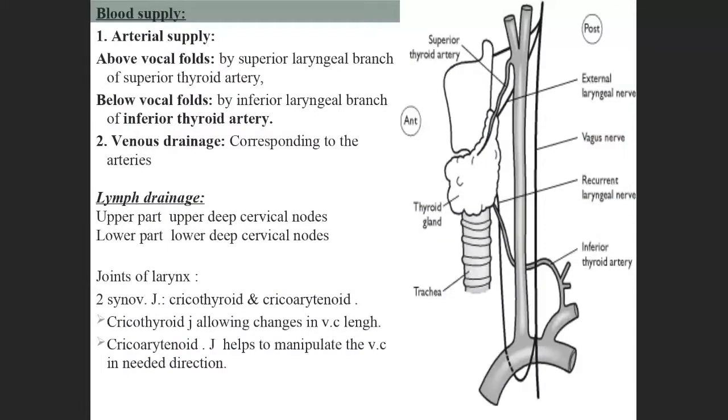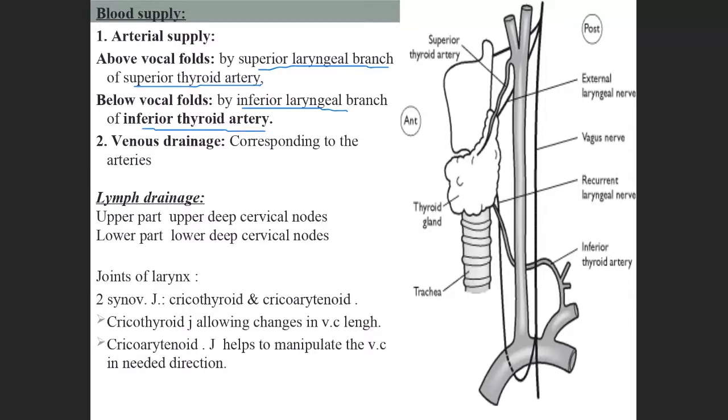Whereas the blood supply is also above the vocal cord and below the vocal cord. Above the vocal cord, it is by the superior laryngeal artery, which is a branch of the superior thyroid artery, and below by the inferior laryngeal branch, a branch of the inferior thyroid artery.